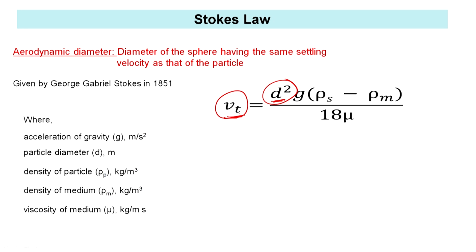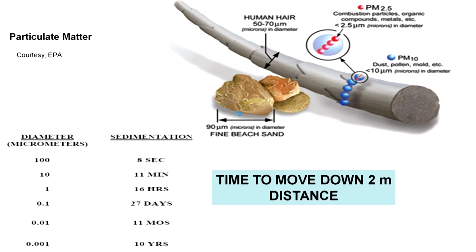Again, we are not going to go into Stokes law in detail. So here we have two columns, one the diameter in micrometers and the other the time required to settle. I guess the term should not have been sedimentation, but you understand from your water treatment or wastewater treatment that we were trying to settle particles, right?